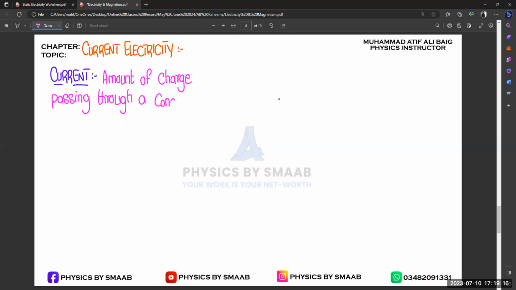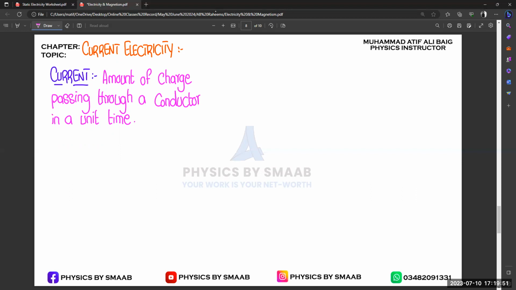Let's suppose we consider a specific length of a conductor, and then we count the number of charges in a specific unit of time, right? In a unit time. So this definition is almost the same as the definition of speed and velocity. The only difference is that in velocity we are talking about distance, and in this section we are talking about charge. And you already know about that.